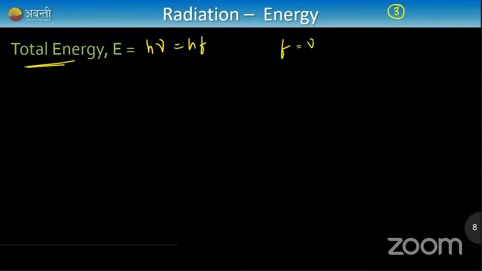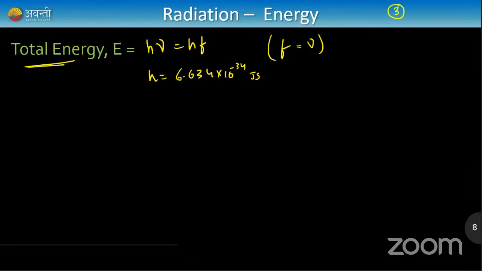Nu and frequency are the same. They're just different alphabets. So energy depends on frequency: higher frequency, higher energy. And h is Planck's constant, where h is equal to 6.634 into 10 raised to minus 34 joule second. It's a very small number, very small. 10 raised to minus 34.